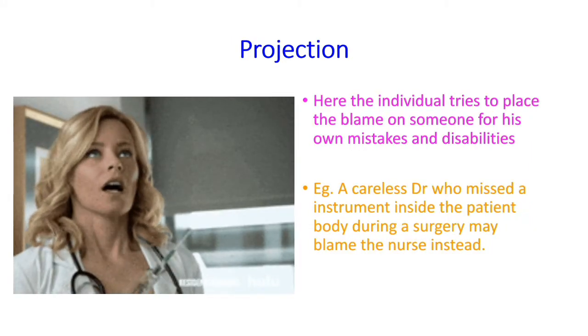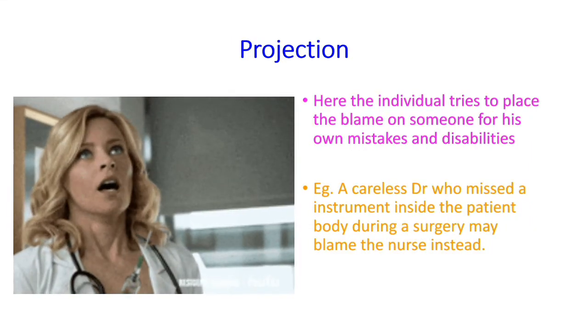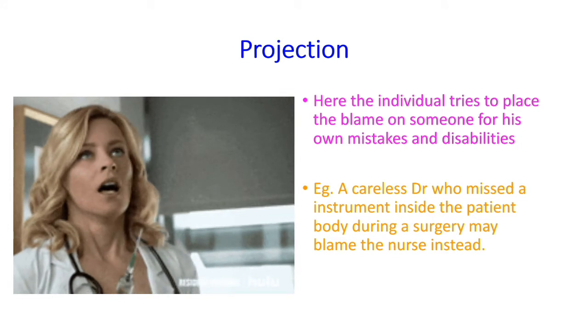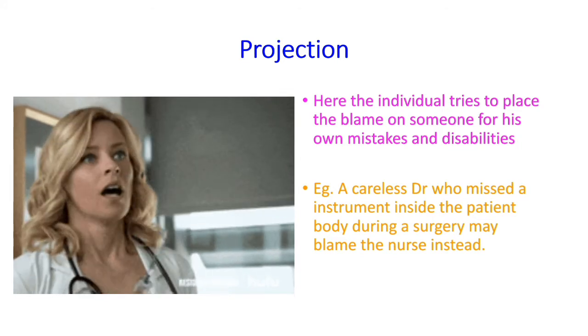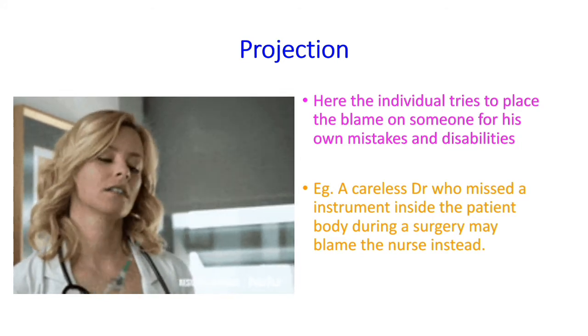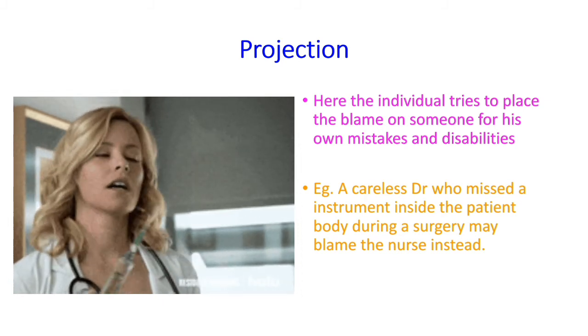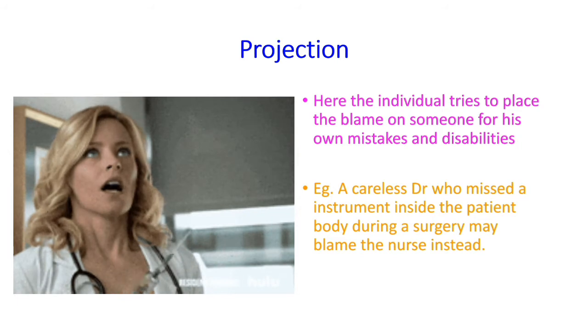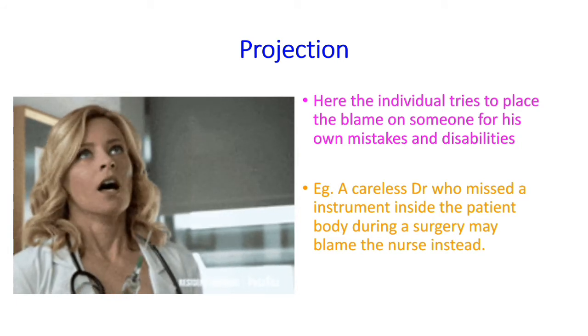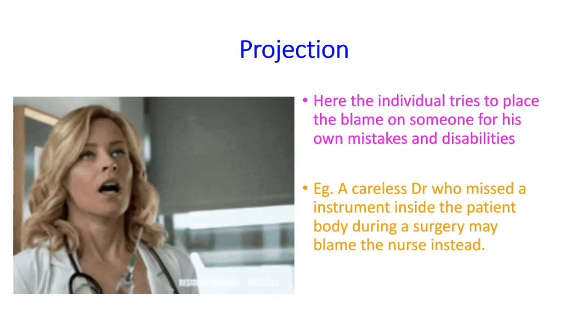In projection, the individual tries to place the blame on someone else for his own mistakes and disabilities. For example, a careless doctor who missed an instrument inside the patient's body during a surgery may blame the nurse instead.